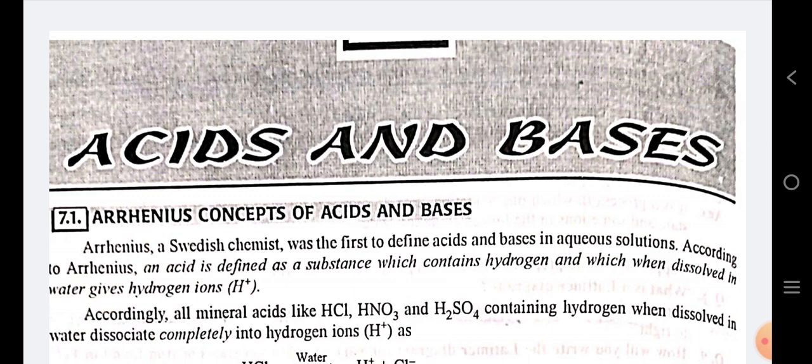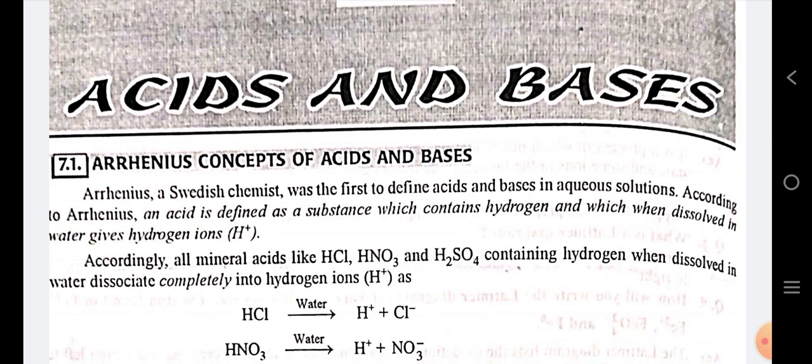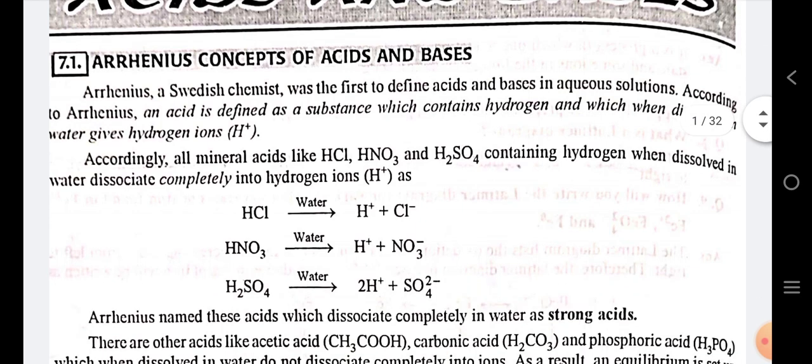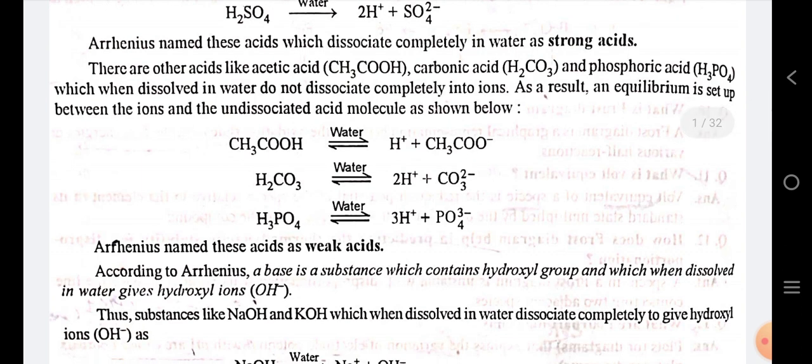Arrhenius, a Swedish chemist, was the first to define acid and base in aqueous solution. According to Arrhenius, an acid is defined as a substance which contains hydrogen and which when dissolved in water gives hydrogen ion. Accordingly, all mineral acids like hydrochloric acid, nitric acid, sulfuric acid containing hydrogen, when dissolved in water, dissociate completely into hydrogen ion. After that, Arrhenius named these acids which dissociate completely in water as strong acids.